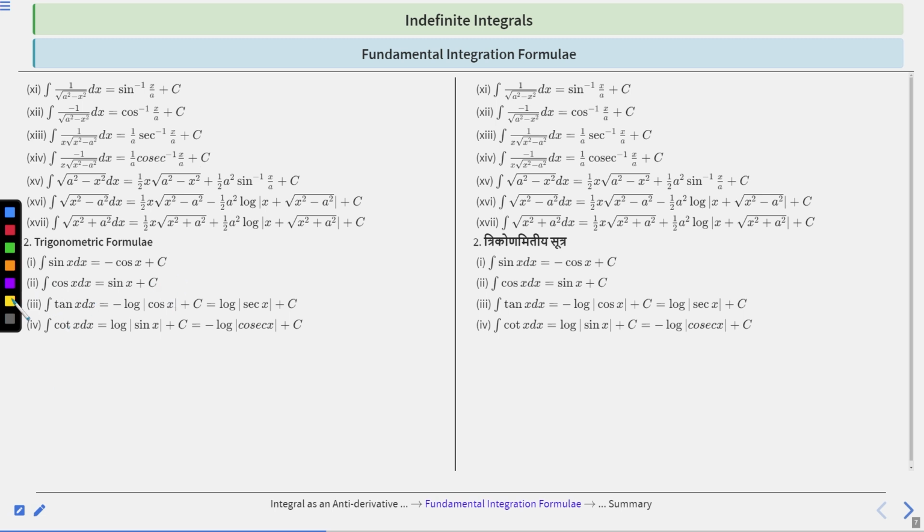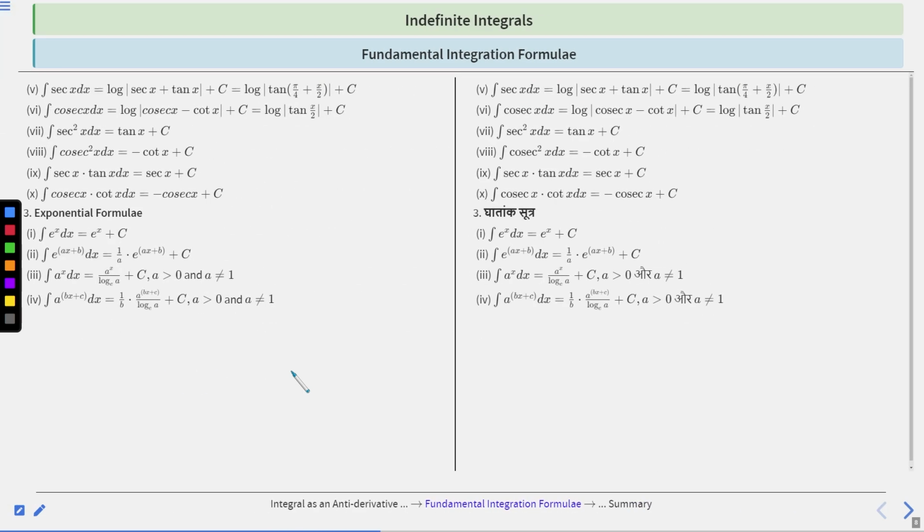Integration of cos x dx is basically sin x plus c. Integration of tan x dx is minus log mod cos x plus c, or it can be written as log mod sec x plus c. Next, integration of cot x dx is basically log mod sin x plus c, which is equal to minus log mod cosec x plus c. Right, you have to keep in mind.